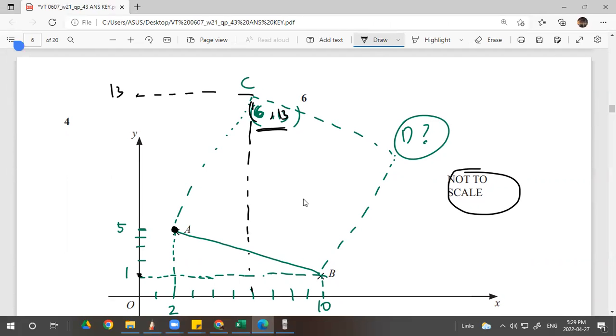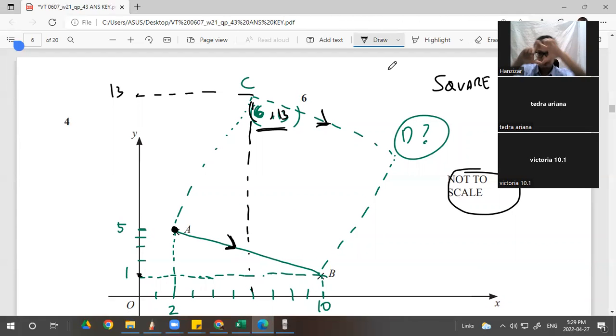So now you know that AB, A to B, has to be equal to C to D, right? This is the square pattern, because the square is always parallel and equal size, right? If you look at my webcam, see my camera. I think I have the square.